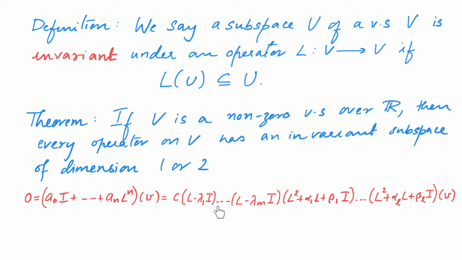And from this equation, we concluded that the composition of these linear maps is not injective. Therefore, at least one of these linear maps has to be non-injective. If it is one of these maps that is not injective, then we get an invariant subspace of dimension 1. On the other hand, if it is one of these maps that is non-injective, then we get an invariant subspace of dimension 2. And that is the idea of the proof.